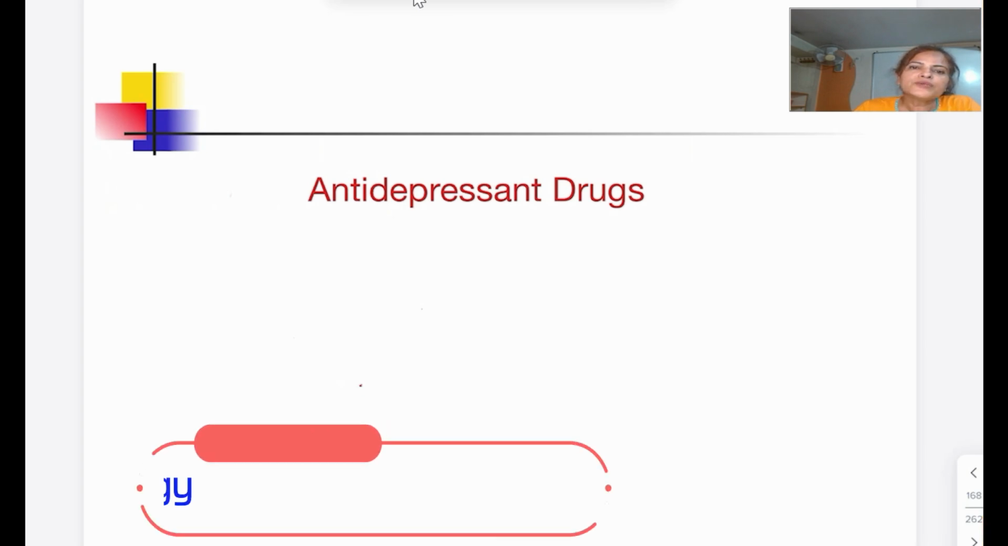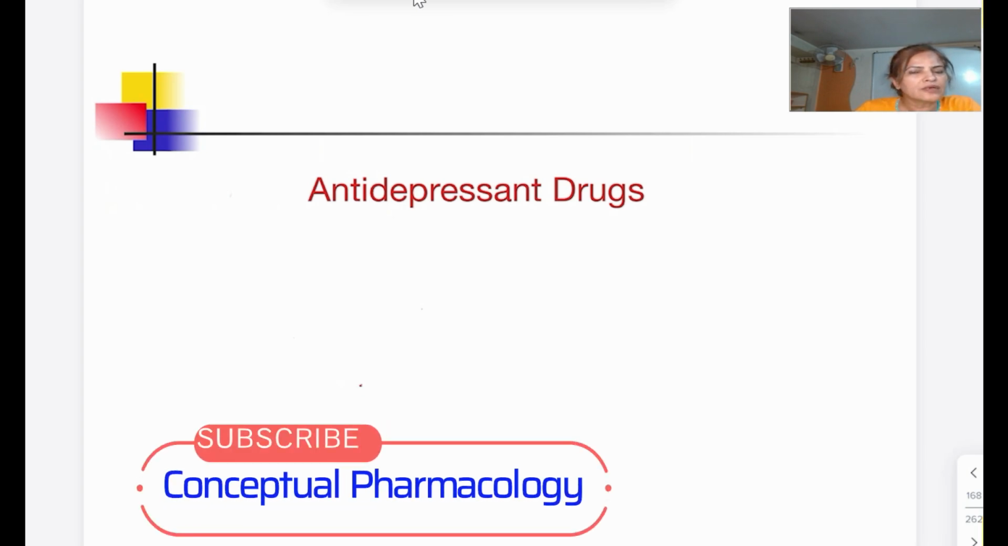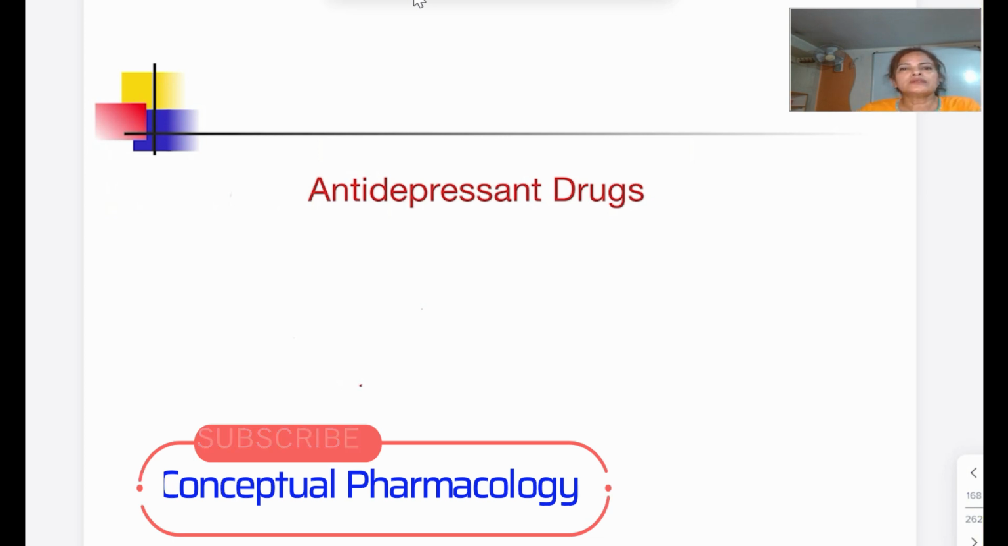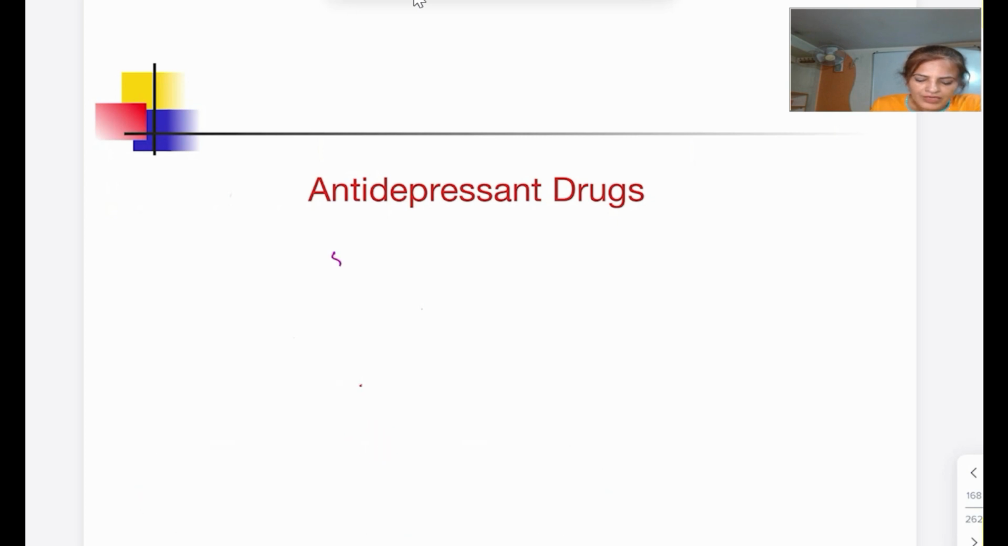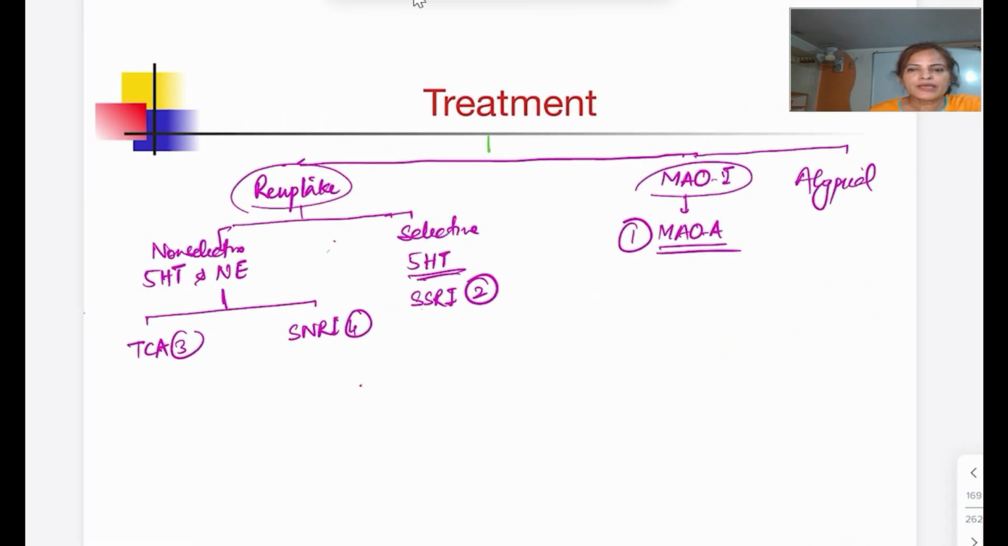Hello everyone, continuing my topic on antidepressant drugs, the drugs which we use for the treatment of depression. As you know, in depression there is a deficiency of 5-HT, norepinephrine and dopamine. So we can give drugs which are going to increase the level of all these. How can we increase the level of these neurotransmitters? Either by inhibiting their degradation, which is by MAO inhibitor. The drug we use is moclobemide.